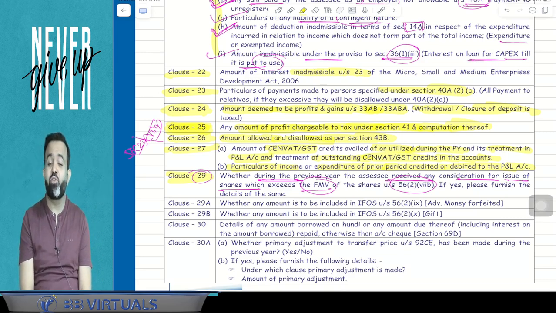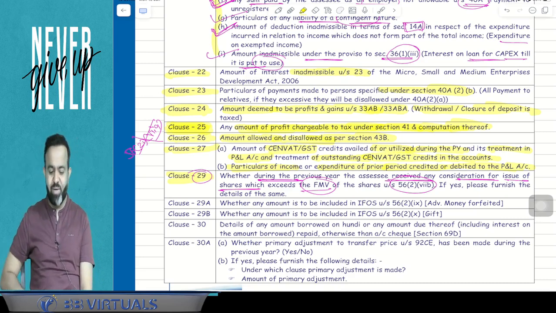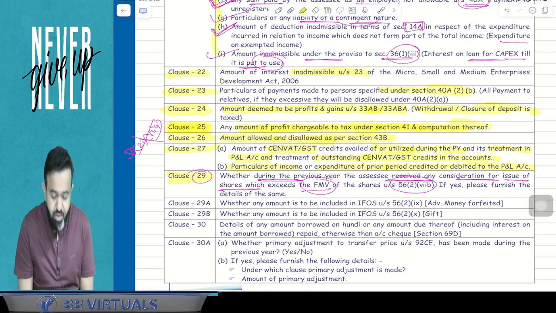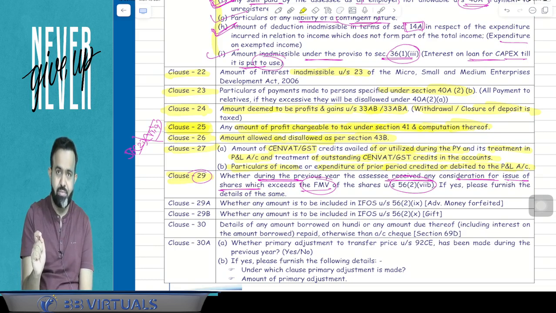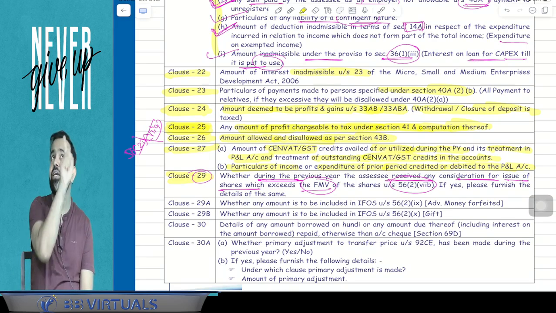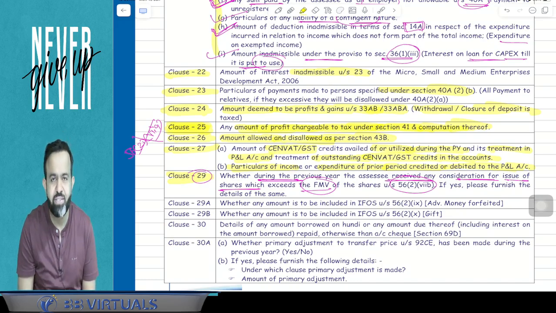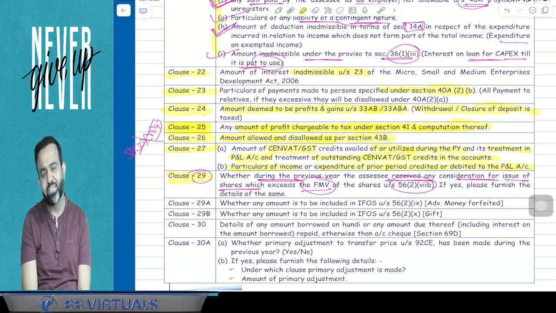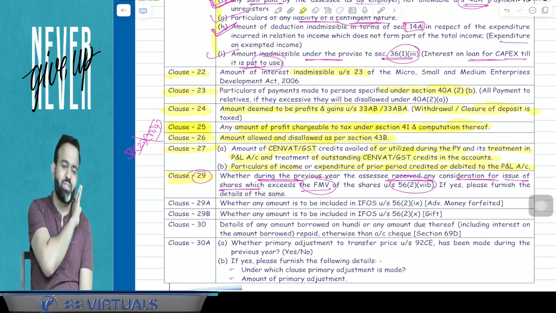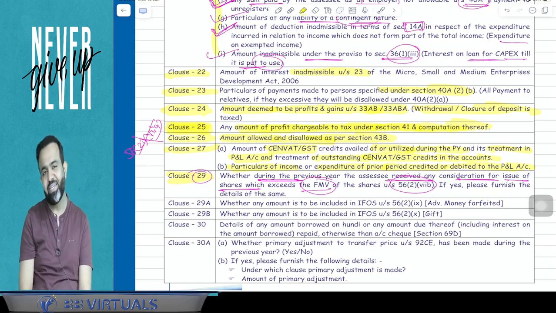If you remember, in the income from other sources topic, I mentioned that if any closely held company issues shares on premium, and your issue price is more than fair market value, then issue price minus fair market value, that difference is going to be taxable under income from other sources. I mentioned the angel tax, but that is not applicable in case of certain startups and all. So here the chartered accountant has to report in clause number 29.